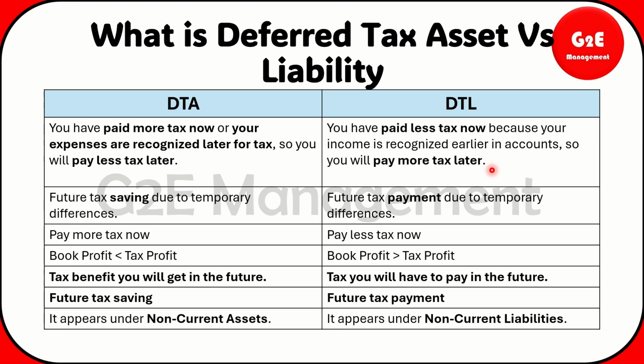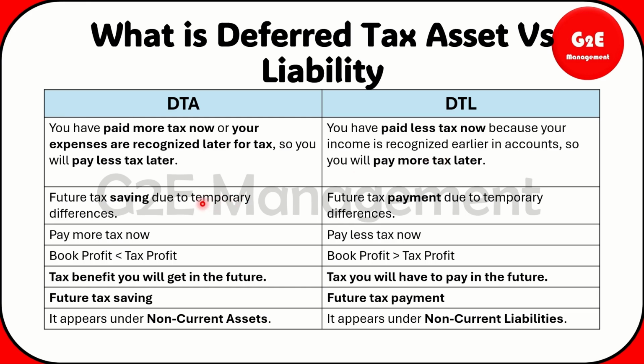This month itself you will record it, but in the tax book you will record it for the next month only. So you will pay less as per the current month. But with respect to the tax amount, anyhow you need to pay, but you will pay it in the future. That is what deferred tax liability is.